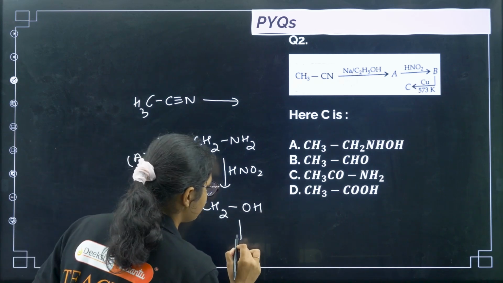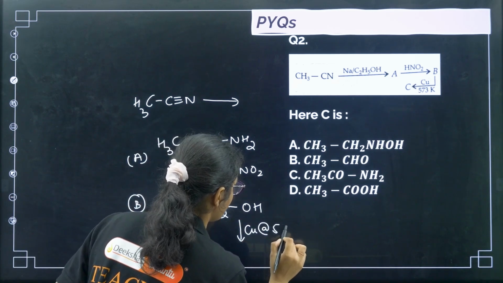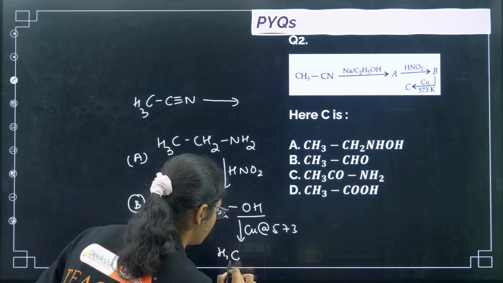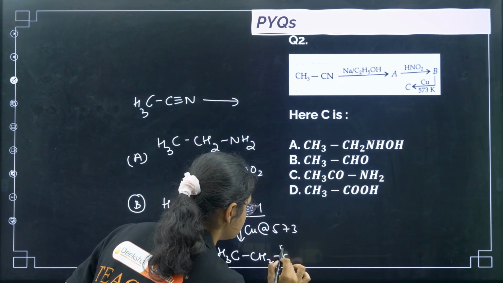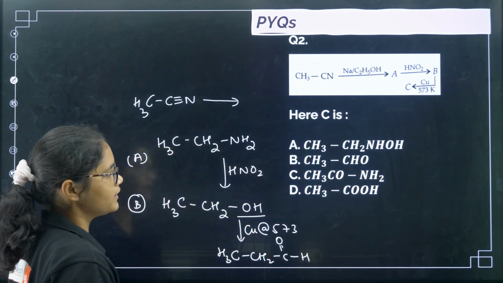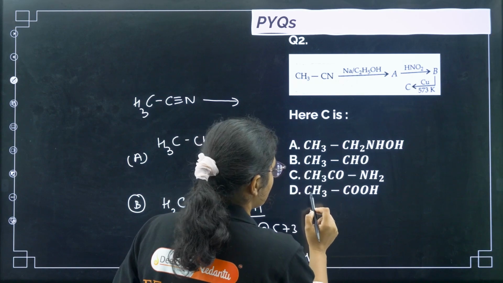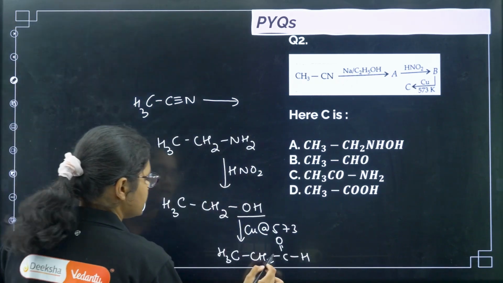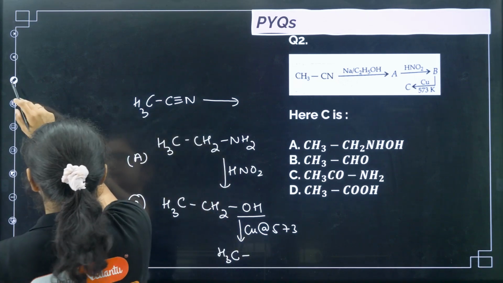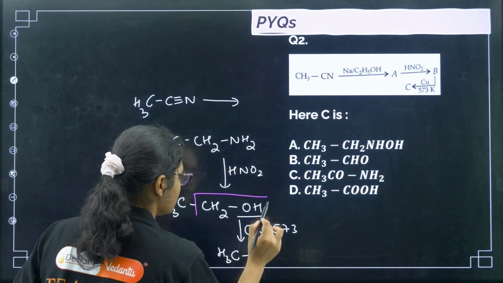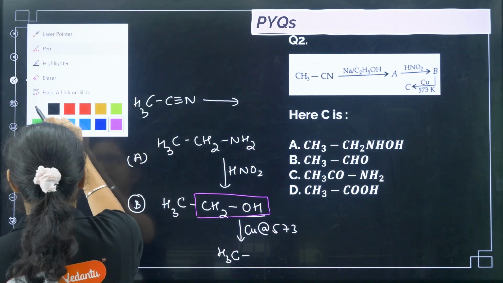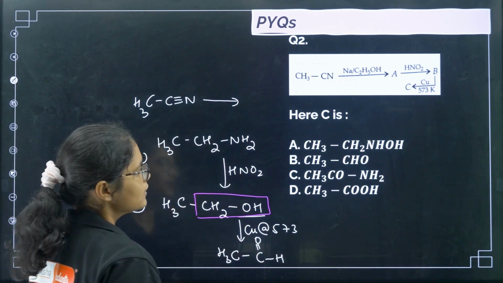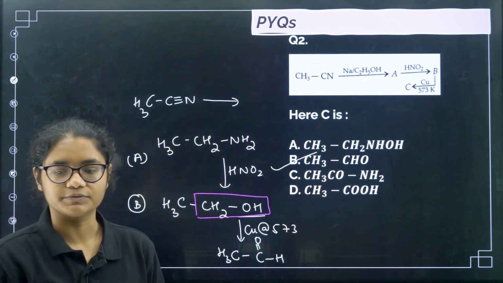Next you have copper at 573 Kelvin. Now if you remember, a primary alcohol gets converted to aldehyde, right? So CH3CH2C double bond OH we will get, that is propanal. One second, okay, one more extra carbon I did. So we'll get CH3CHO. This part will get converted to the aldehyde group, right? So I'll get CH3CHO, ethanal. So the correct answer for this question will be option number B.